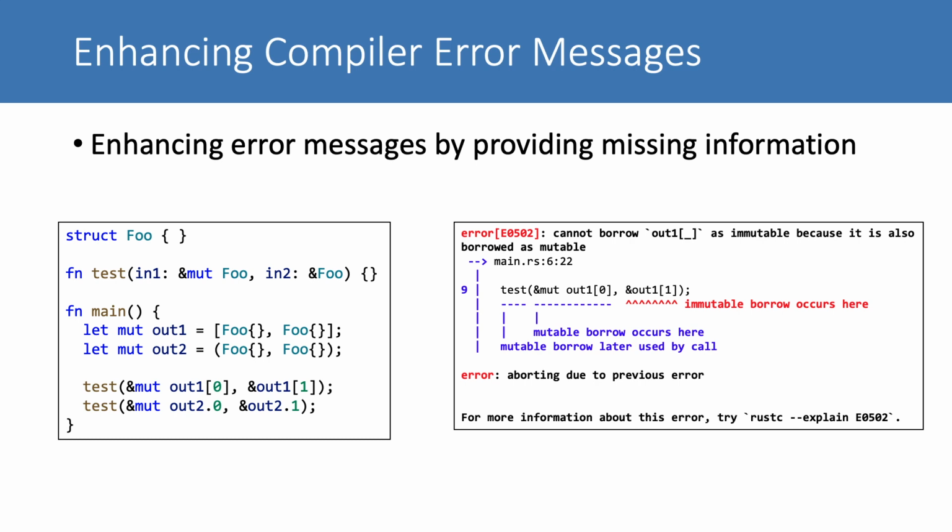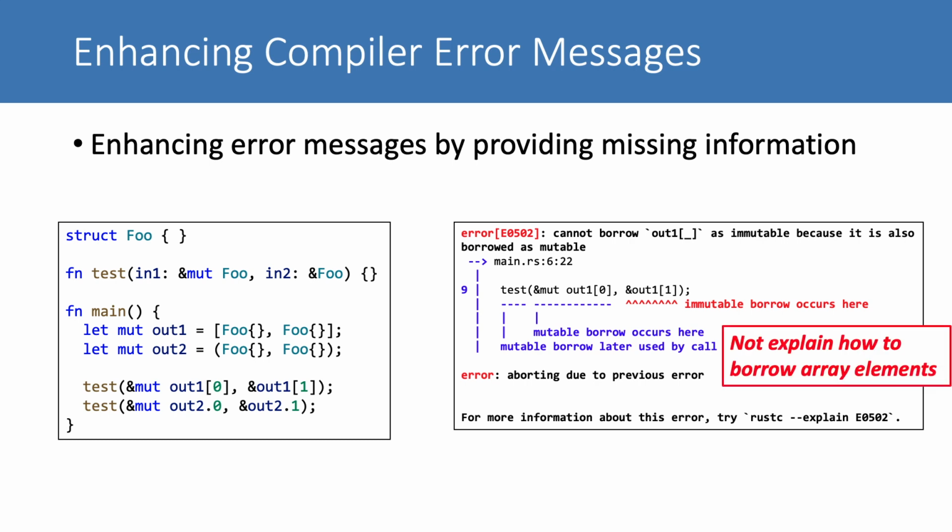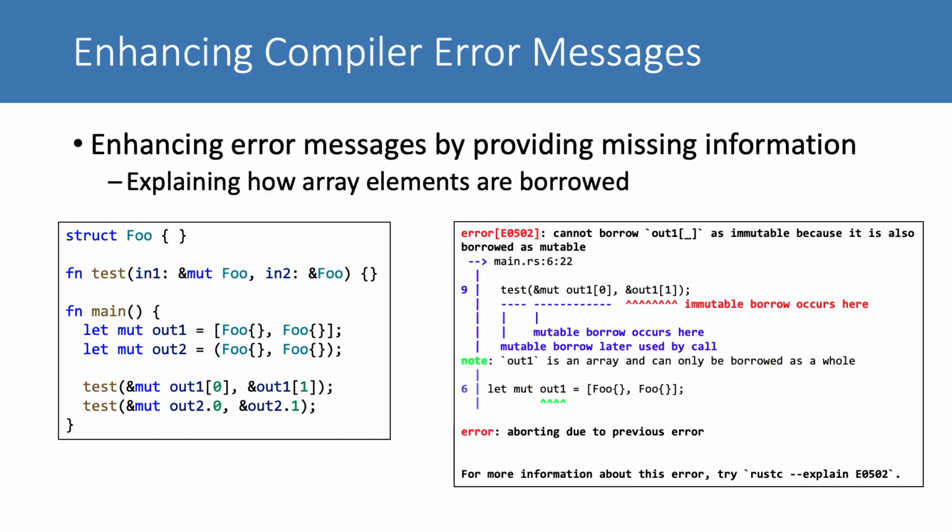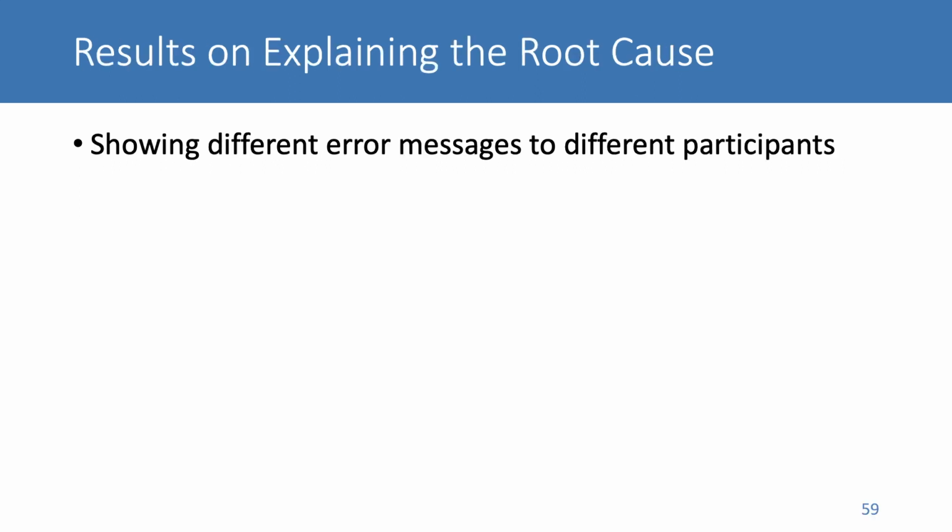Originally, this base program does not explain how to borrow array elements. We enhanced the error message by adding information to explain out1 is an array and it can only be borrowed as a whole. We show the original error messages and the enhanced error messages to 2 groups of participants.